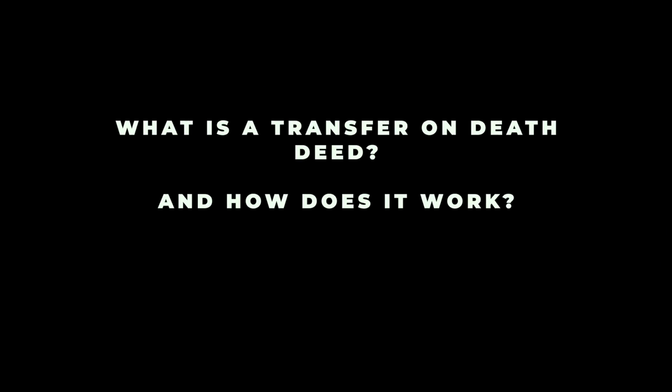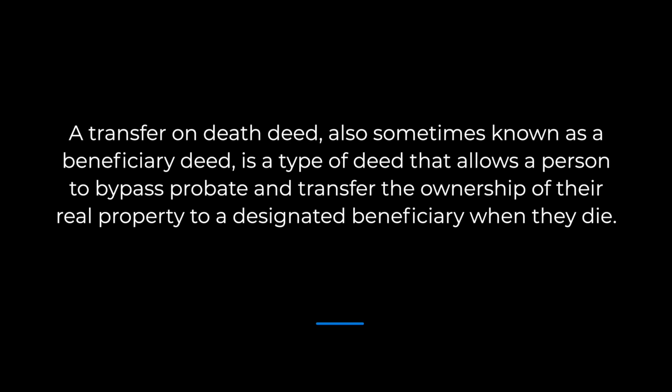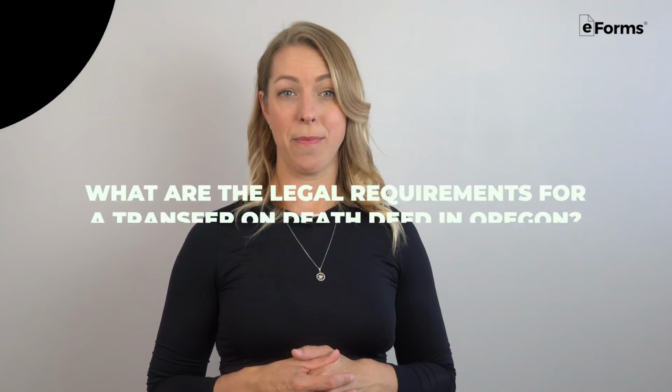Let's start with the basics. What is a transfer on death deed and how does it work? Typically, when a person passes away, their properties and assets go through the probate court before they can be dispersed to the rightful heirs. It can be a very long and complicated process. A transfer on death deed, also sometimes known as a beneficiary deed, is a type of deed that allows a person to bypass probate and transfer the ownership of their real property to a designated beneficiary when they die. The transfer becomes effective after the beneficiary records a notarized affidavit confirming the grantor's death.